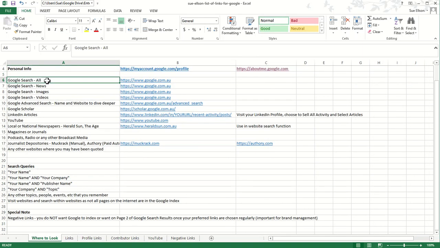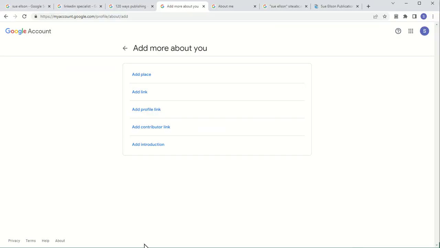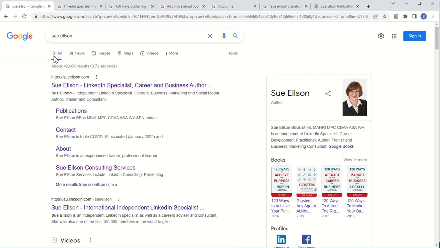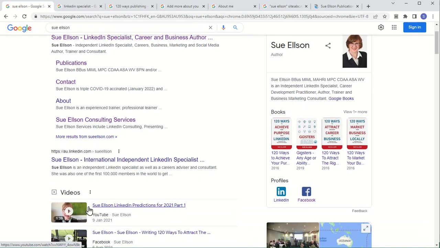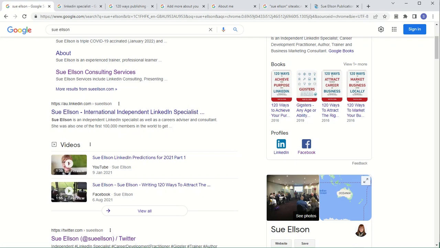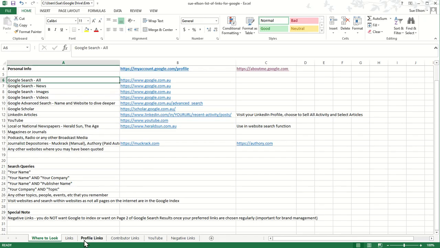The first place is just to go to Google, and I've put google.com.au because I'm in Australia, but google.com anywhere else, or .co.uk if you're in the UK. And so you just Google yourself. So what I can see is I can copy paste that link, and put them in the relevant components of this spreadsheet. So whether I want it to be a link, a profile link, or a contributor link. So that's the first range of places that I can look.